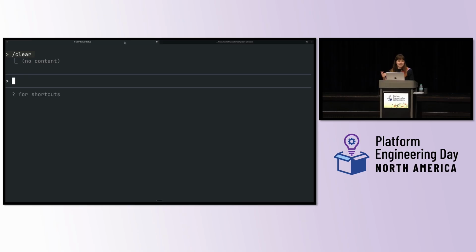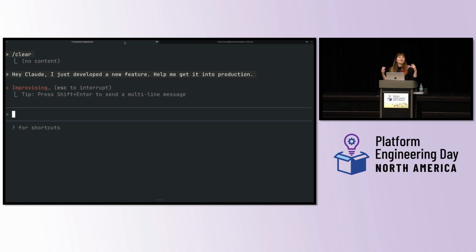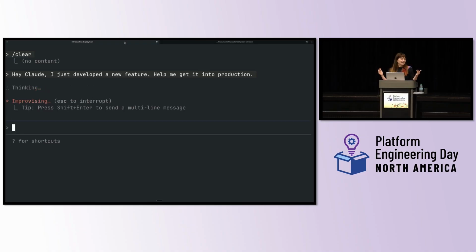So what I'm going to do is talk to Claude Code with an app called Whisperflow, because I also can't be bothered to type anymore. So I'm going to say, hey, Claude Code, I just developed a new feature. Help me get it into production. So let's see what happens here. Definitely I don't want to write a commit message, so we're going to get a commit message out of this.